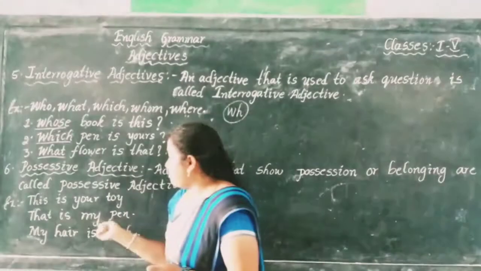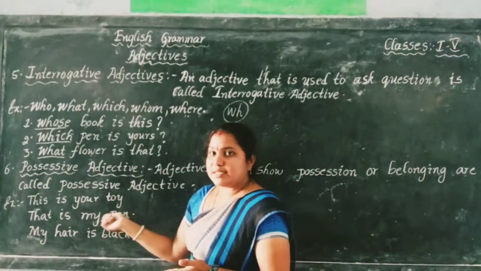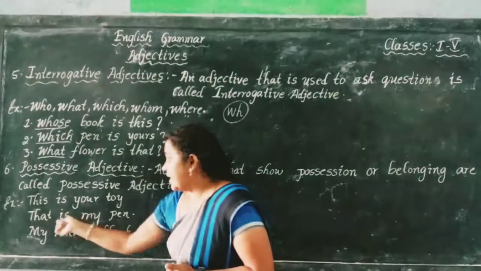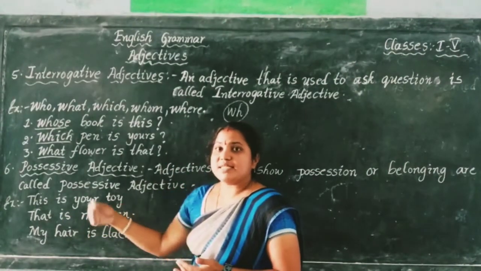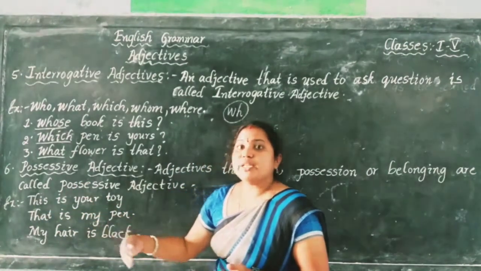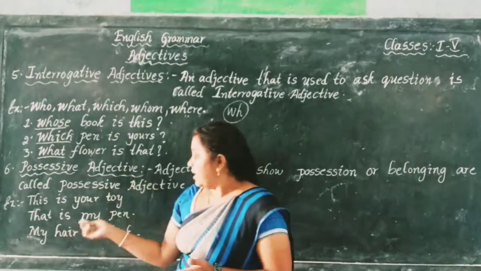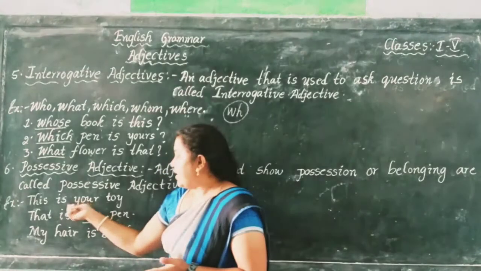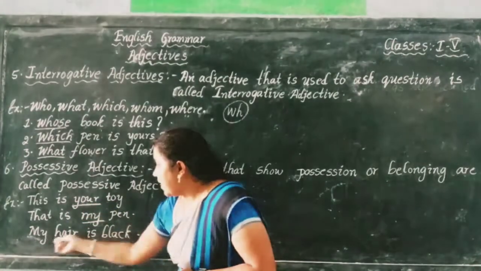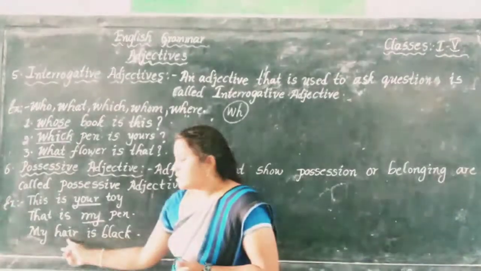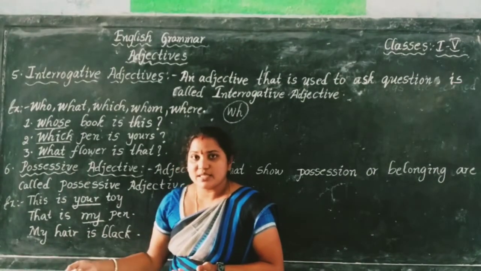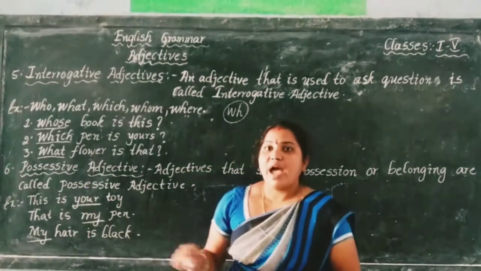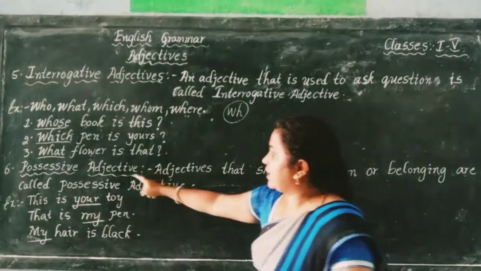Okay, that is my pen. Here the noun is pen and my is describing it, showing its ownership: my pen, or that is his pen, that is her pen. These words are known as possessive adjectives. My hair is black. Hair is the noun here, and whose hair is it? My hair. My is a possessive adjective.